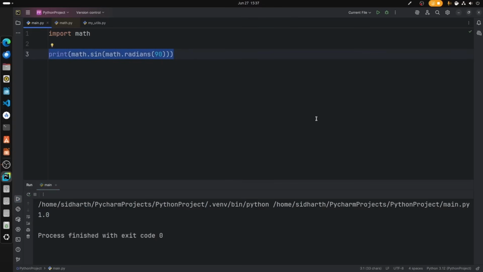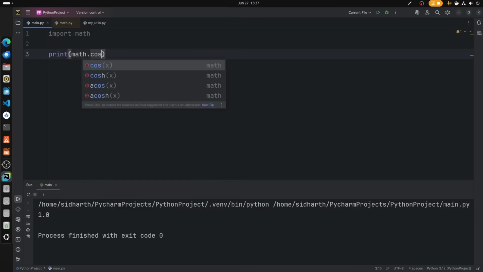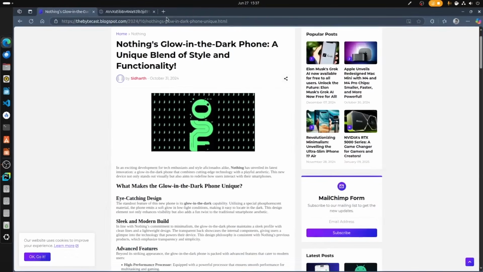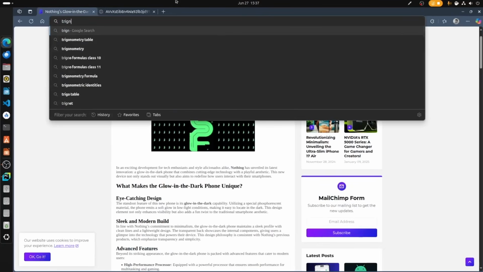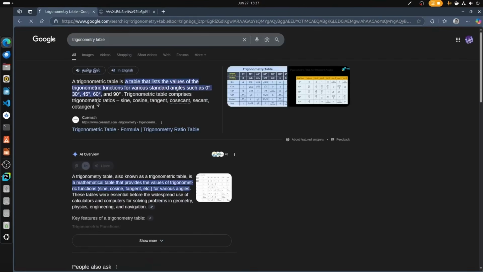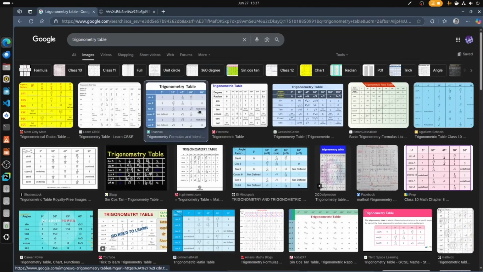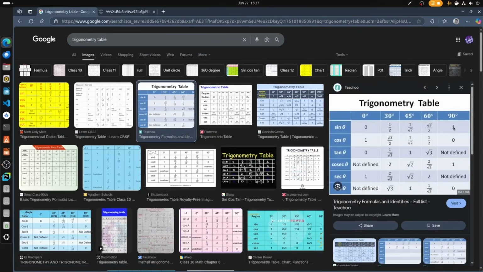Just like that we can print math dot cos, let's say 0. Cos 0 is equal to 1. Alright, so we can verify that by going here, then trigonometric table. When you go there, we can see here sine 90 degree is 1 and cos 0 is also 1.